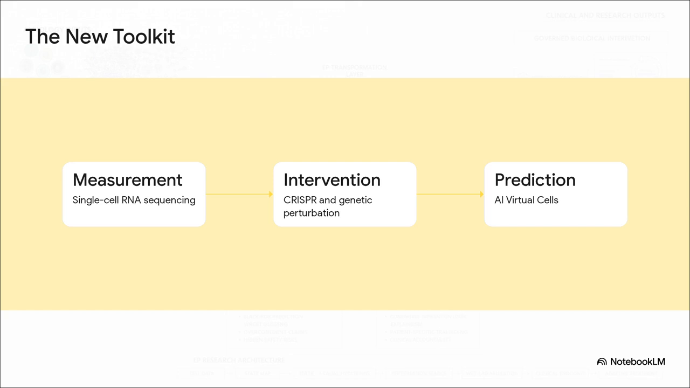Number two, intervention. Using tools like CRISPR, researchers can systematically change genes, moving from just passively watching to running causal experiments. And three, prediction. AI virtual cells take all that massive biological data and learn to predict exactly how a cell is going to respond to a drug, a signal, or a genetic change.